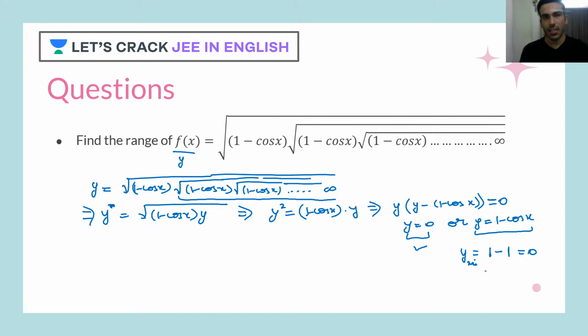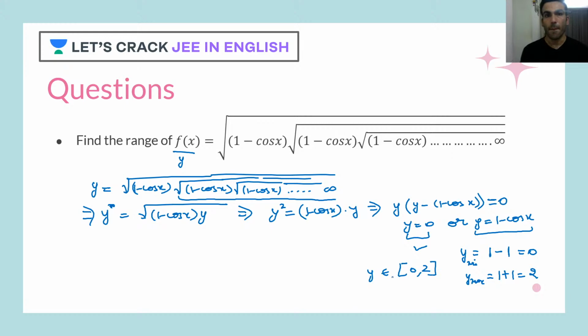Now cos x can change its value from -1 to 1. Now I'll take the minimum value and I'll subtract it. When I subtract it, I'll be getting the maximum value of y. So 1 plus 1, it would be 2. So y minimum is 0 and the maximum is 2.